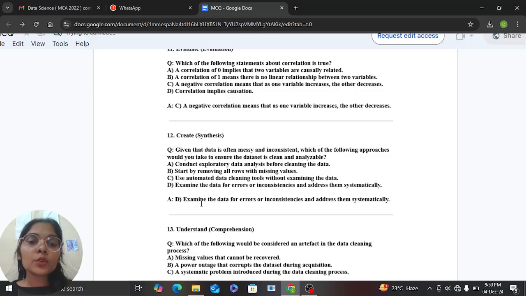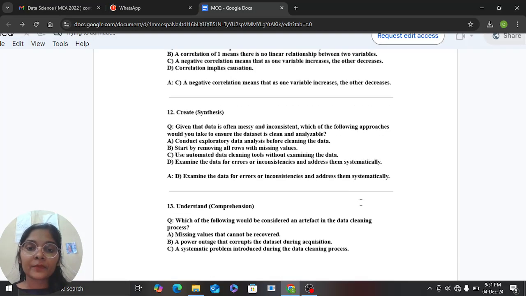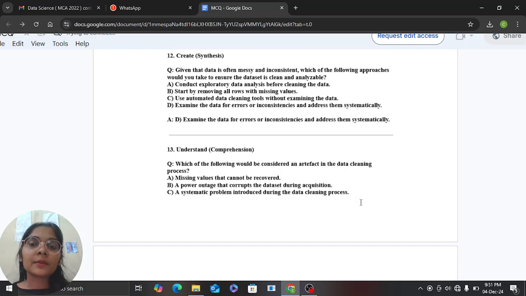The approach we can apply here is that we can take out the errors or inconsistencies and address them systematically. This is the way that we will get consistent and analyzable data.